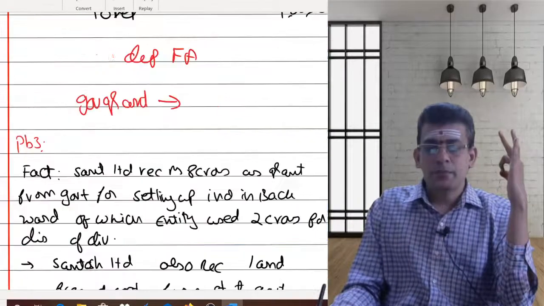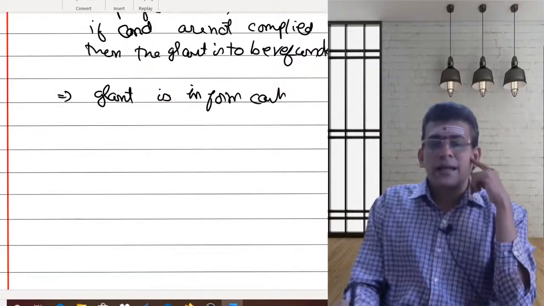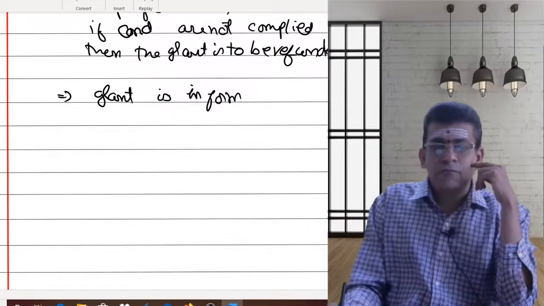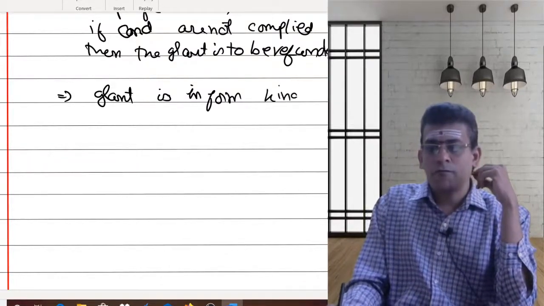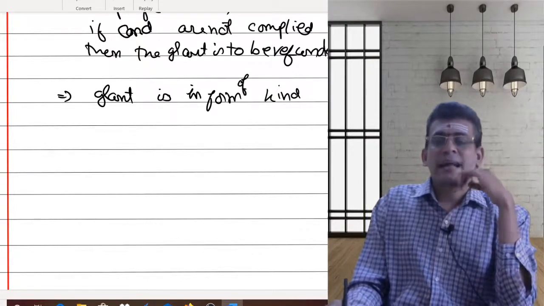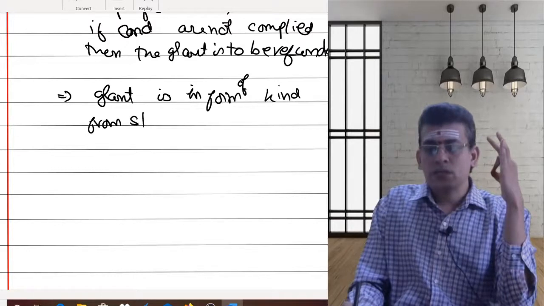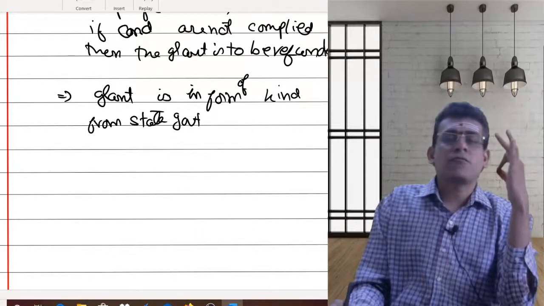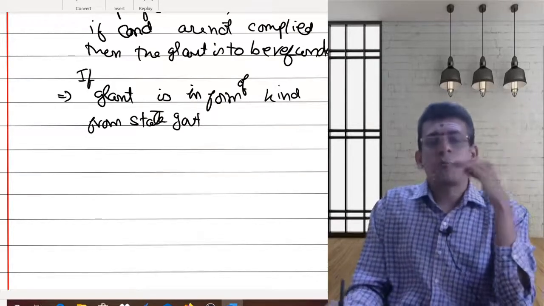Now what is happening in this particular scenario? In the second part, the grant is received in the form of kind from the state government. So if a grant is received in the form of kind, what does the standard say?